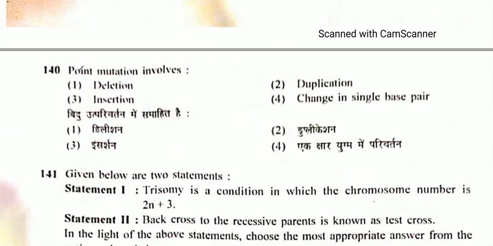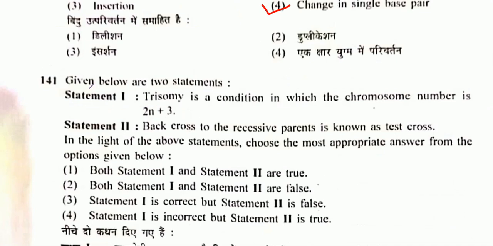Question number 140. Point mutation involves, so that will be change in the single base pair. So deletion, insertion and duplication involves frame shift mutation. Coming to question number 141. Statement 1. Trisomy is a condition in which the chromosome number is 2n plus 3. That is not 2n plus 3, that will be 2n plus 1. It is false. Back cross to the recessive parents is known as test cross. So it is correct one. So option 4 will be the correct one.